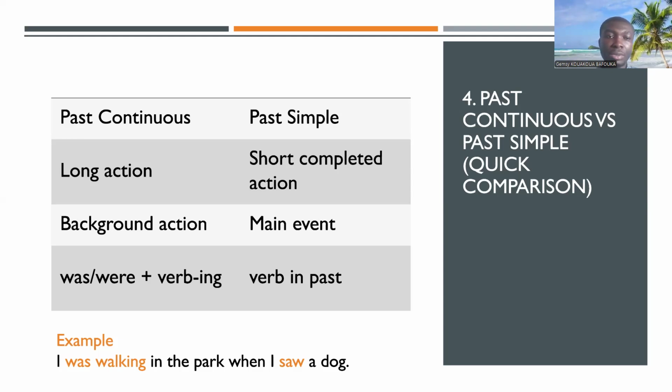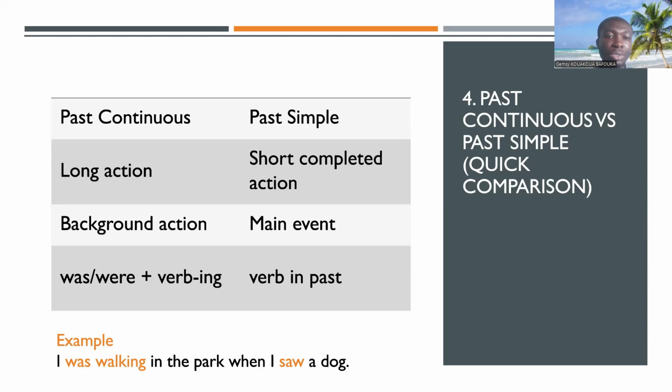Talking about the structure, for the past continuous we need to be in the past plus the verb in gerund form. And with the past simple, depending on the verb you are using, if it's a regular verb, you just need to add ed at the end of the verb. But if it is an irregular verb, you will need to study its past simple to use it well. We have one example here. I was walking in the park when I saw a dog. So I was walking, in fact, is a long action, and I saw a dog is a short one.